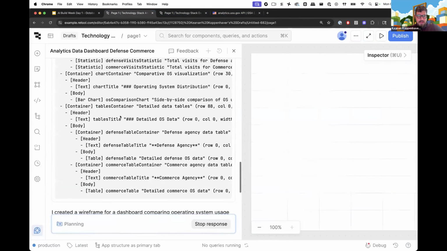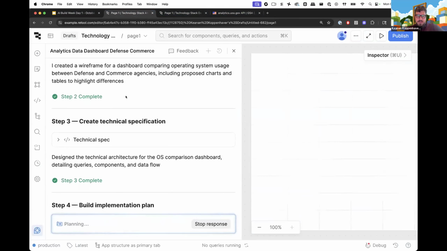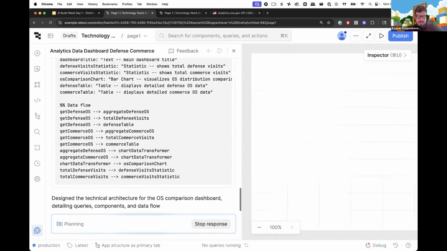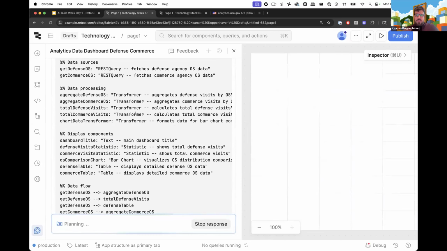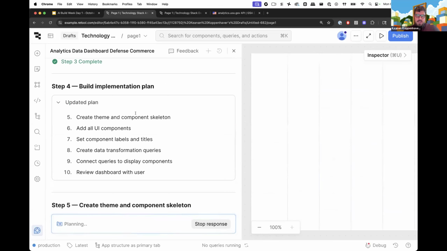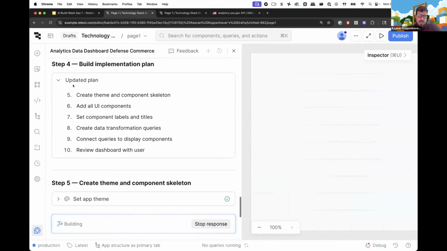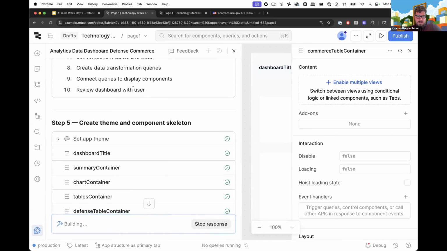And then as far as wireframe, it's going to dive in, and this is where it starts looking at specific components that it actually needs to build for this. Tech spec is going to be similar, where, okay, we need to now decide how our components connect to queries, what our components are called, all these different things that if I was building a Retool app myself, I would have to do and kind of work through as part of my process. Assist is doing that for us. And so finally, now in the implementation plan, it's going to create the skeleton, it's going to add all the components, it's going to label them and title them, connect the queries,